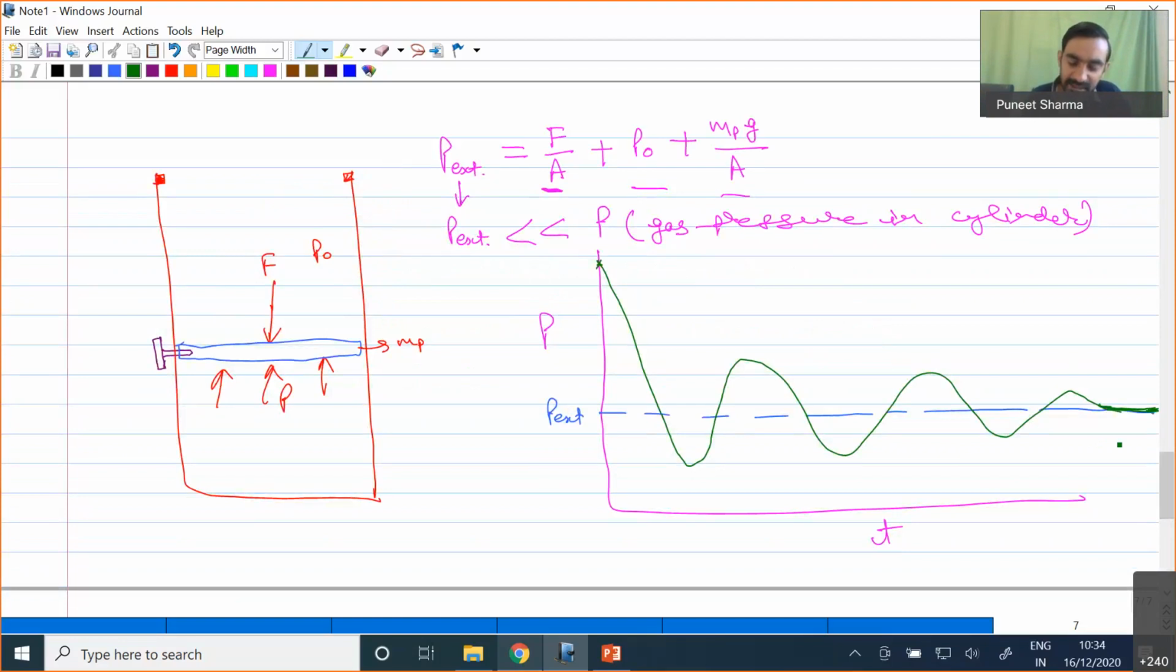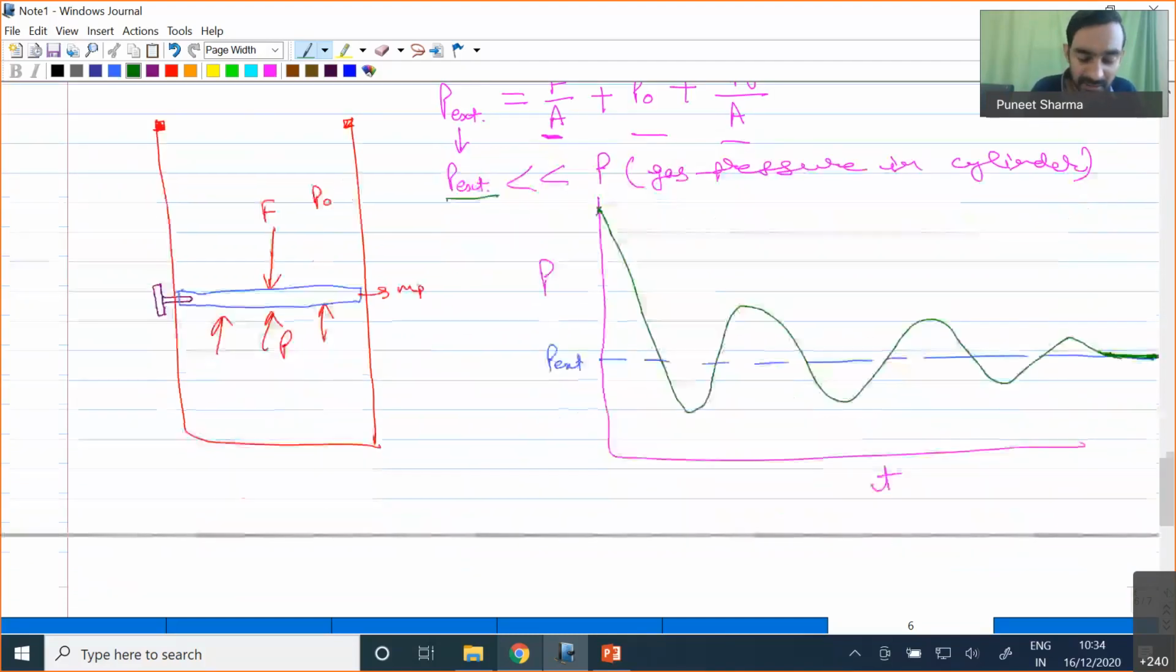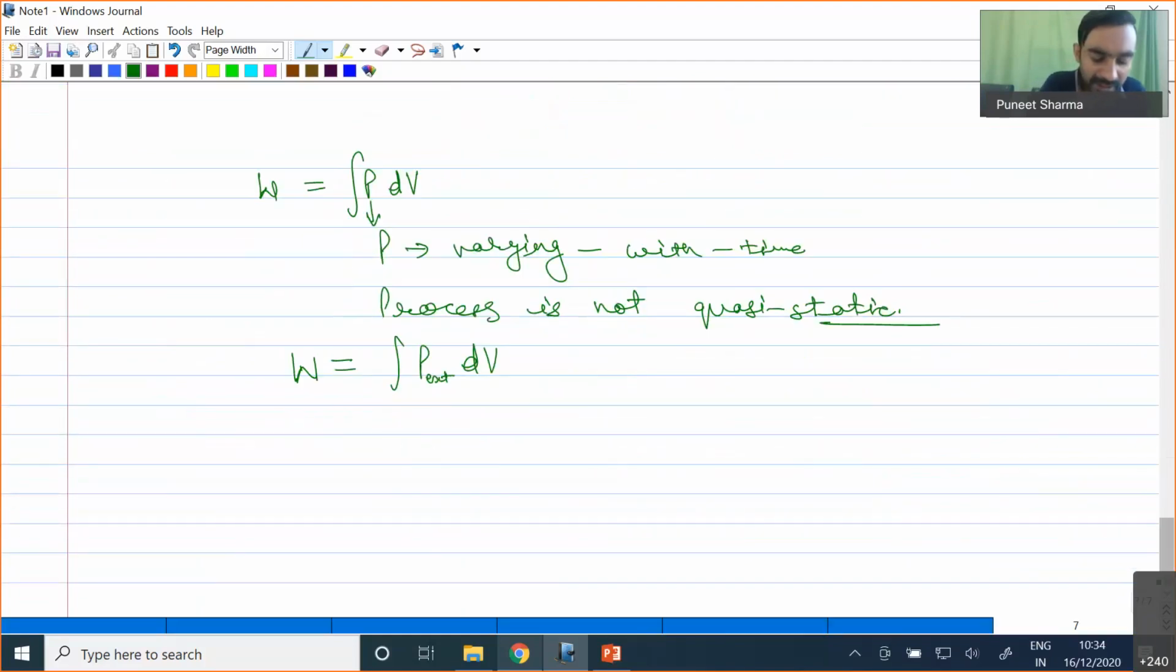Okay, and it is oscillating with time, but the piston is mainly expanding against the external force. So that external force which is acting on the piston is actually constant. That's why whatever work is done on the system, or done by the system, is actually against the external pressure only. So that's why we can write the formulation of work as P external into dV.